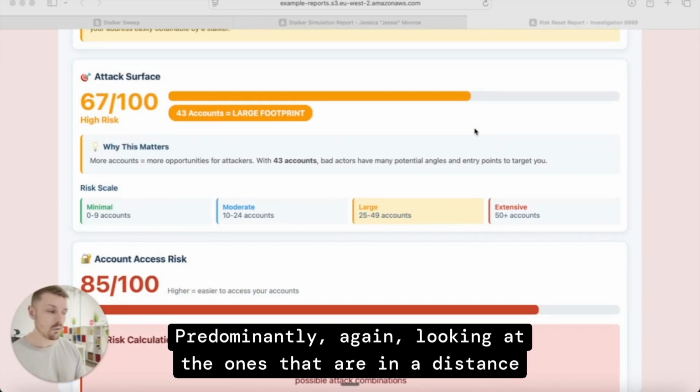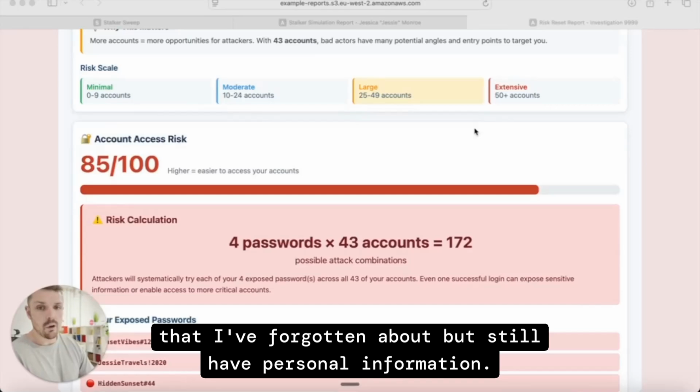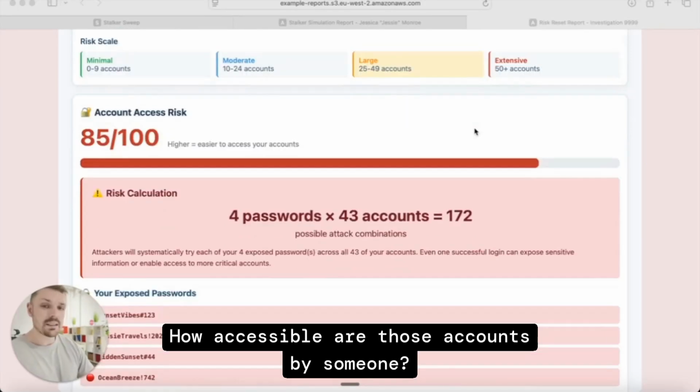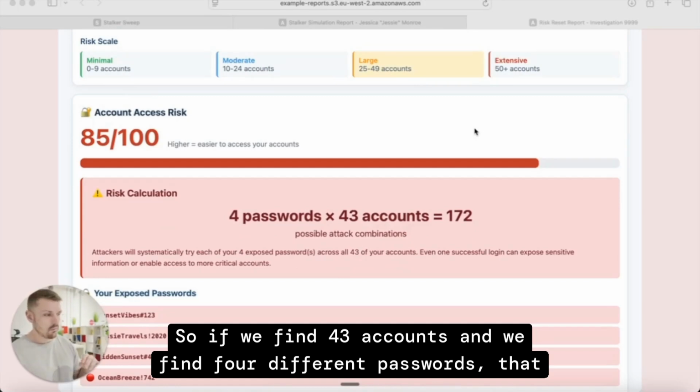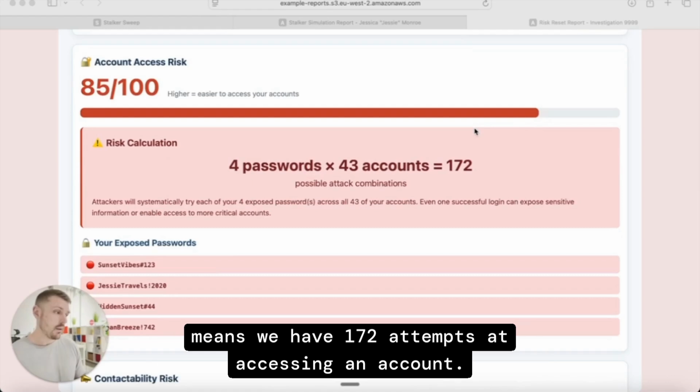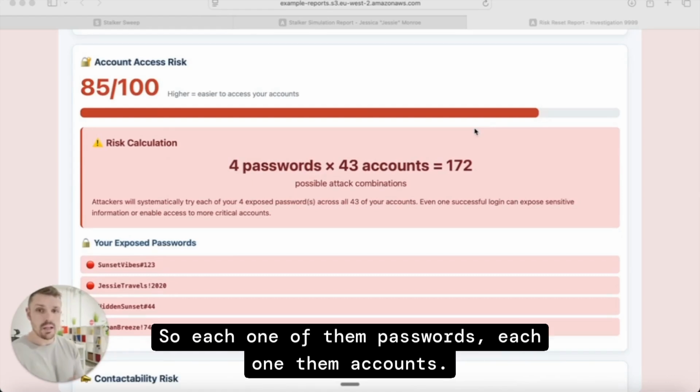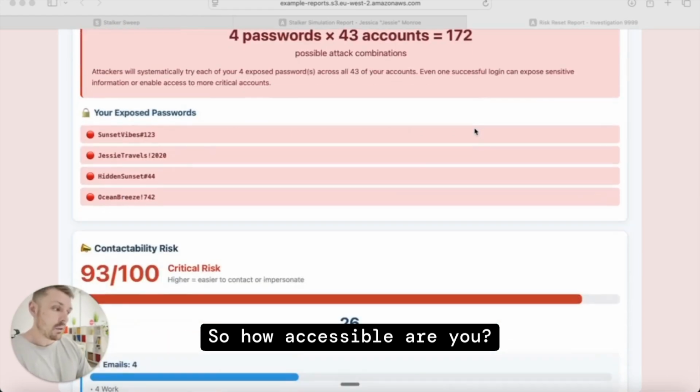predominantly, again, looking at the ones that are on a distant server, forgotten about, but still have personal information. How accessible are those accounts by someone? So if we find 43 accounts and we find 4 different passwords, that means we have 172 attempts at accessing an account. So each one of them passwords, each one of them accounts. So how accessible are you?